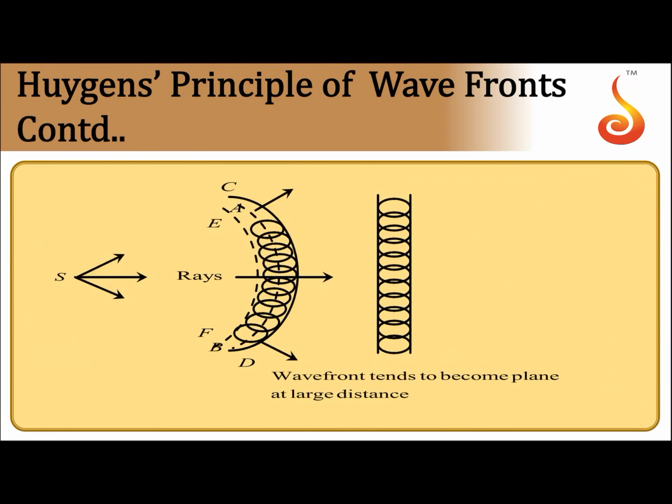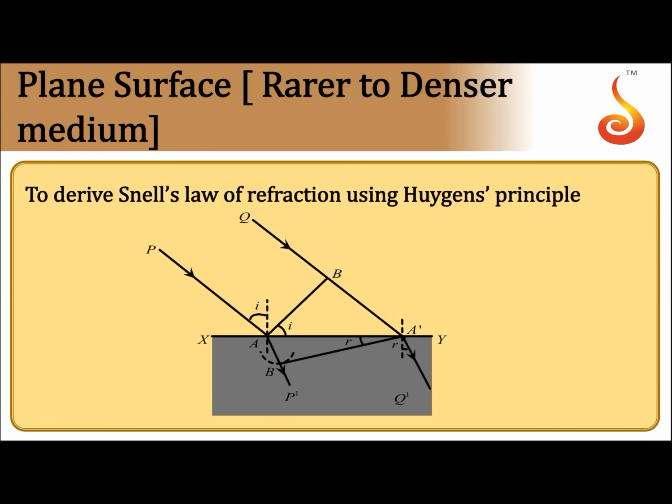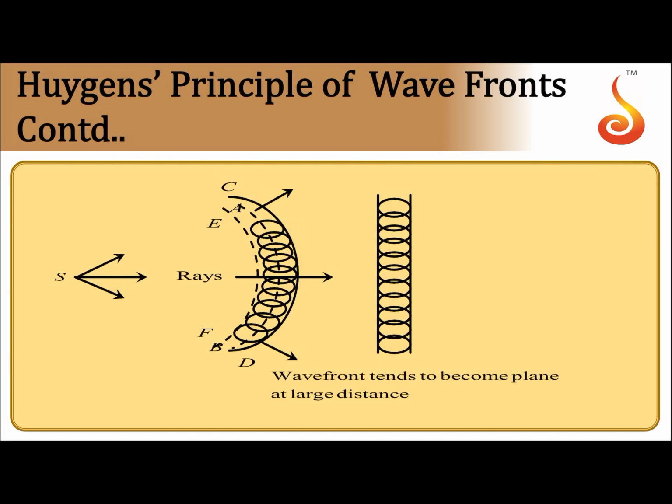In order to understand this, we will follow this particular procedure. The diagram will be like this. Let us say light is propagating in this direction, we have a point source. Taking the point source and v into t as a radius, you can draw a sphere like this one. So this central dotted sphere is what you get.